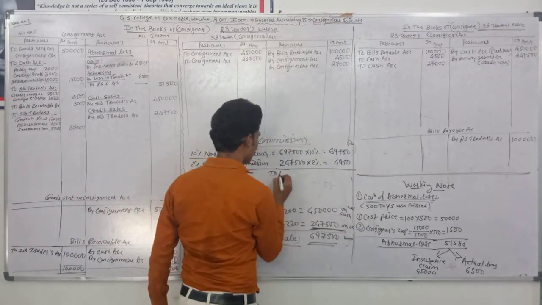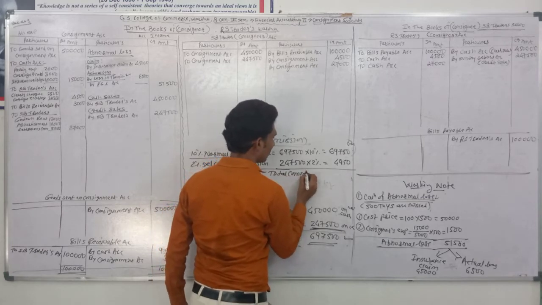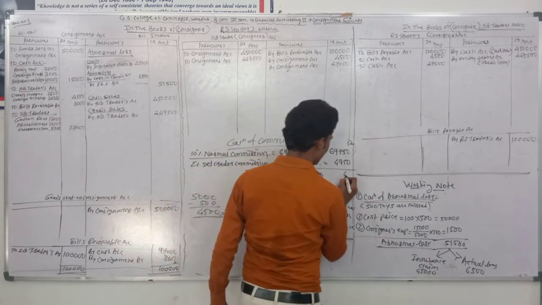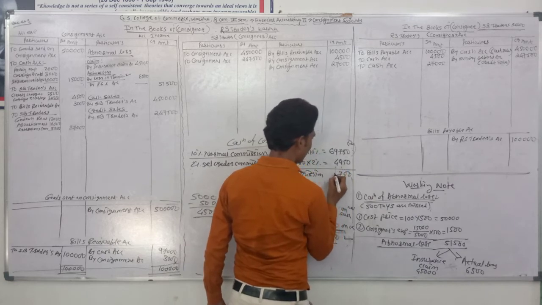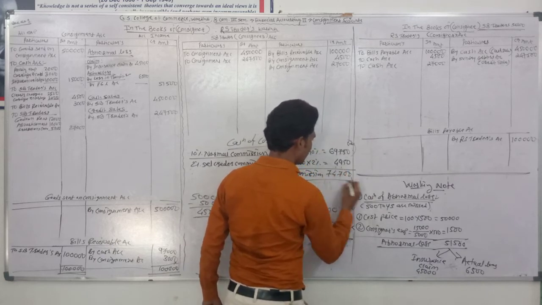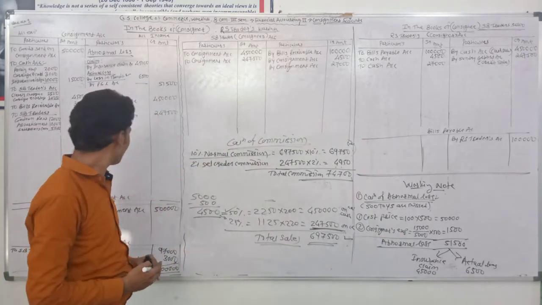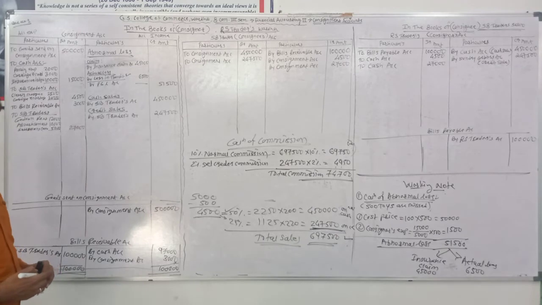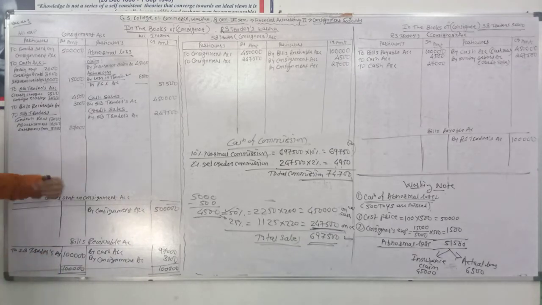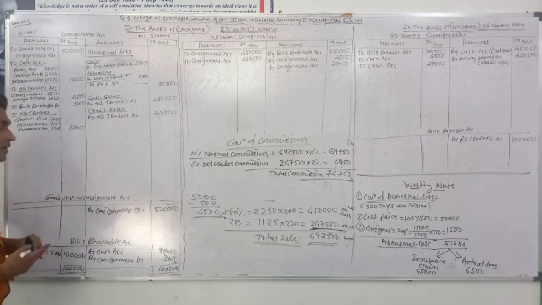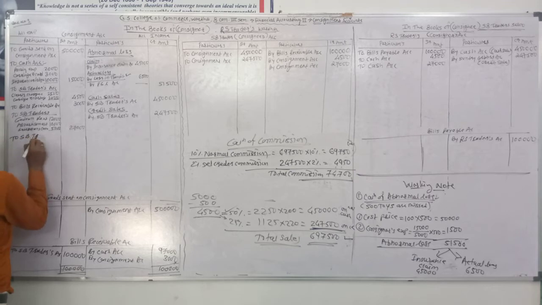So total commission: 69,750 plus 4,950 is 74,700. It becomes the consignee's total commission. The entry for the consignee's commission: it's a consignment expense, so write at the debit side of consignment account by SB Traders, commission.